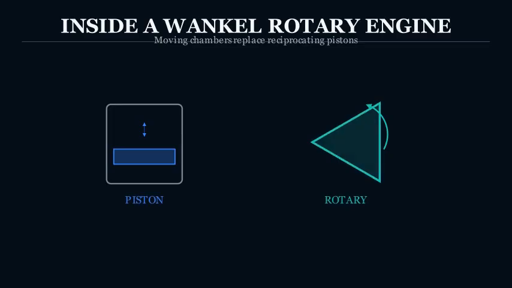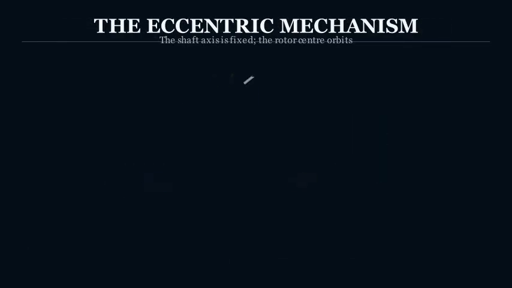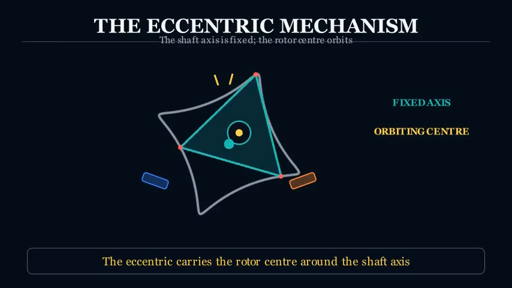A Wankel engine performs the same basic cycle as a piston engine, but its working chambers move around the housing. The shaft axis stays fixed. An eccentric journal circles that axis and carries the center of the triangular rotor.